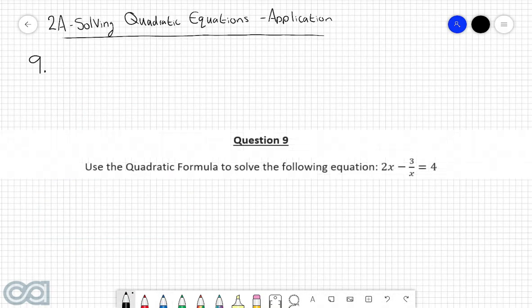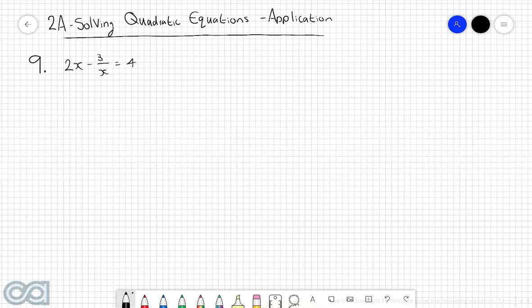Question 9. Use the quadratic formula to solve the following equation. 2x take 3 over x is equal to 4. So we're first of all starting off with 2x take 3 over x is equal to 4. Now we're being asked to use the quadratic formula to solve for this. However, as it currently appears, this equation is not in the form of a standard quadratic, mainly because we've got a 3 over x in this case. So that part there just doesn't work.